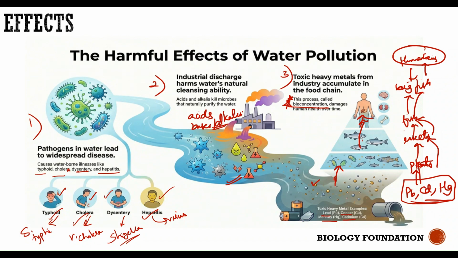Aquatic plants, I'm not talking about land plants, I'm talking about water plants such as lotus, lily, vallisneria, hydrilla, right? If you remember, we talked about various kinds of hydrophytes. So there are certain plants which grow in the water bodies. Plants take up the lead and mercury from the water, and insects that feed on these plants also get contaminated. Then fish feed on the insects, big fish feed on the small fish, and when we do fishing and eat the fish, we are basically eating contaminated fish containing many toxic chemical wastes. That's called bioconcentration or bioaccumulation.